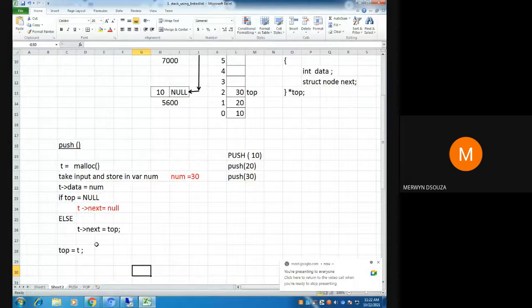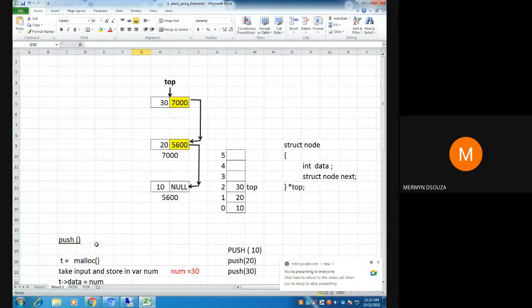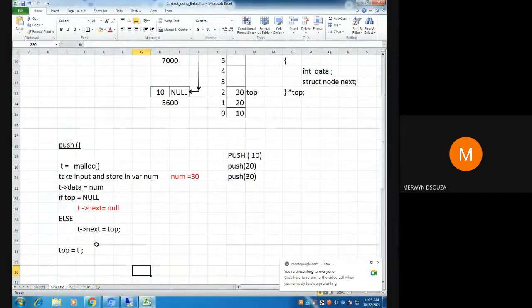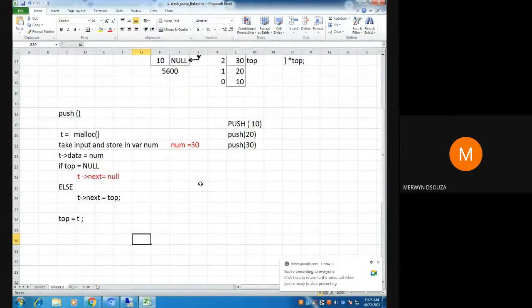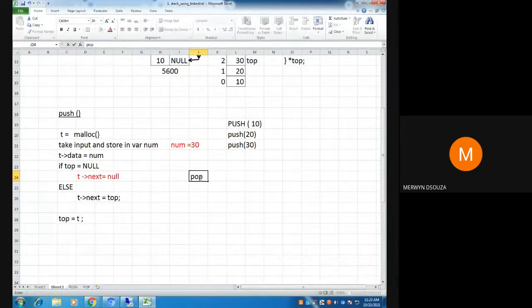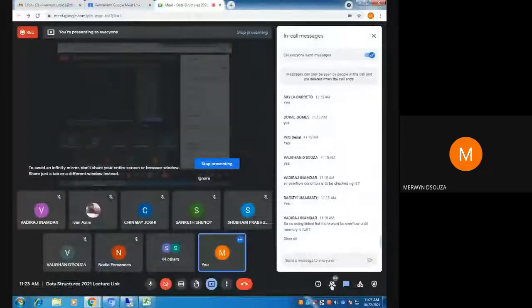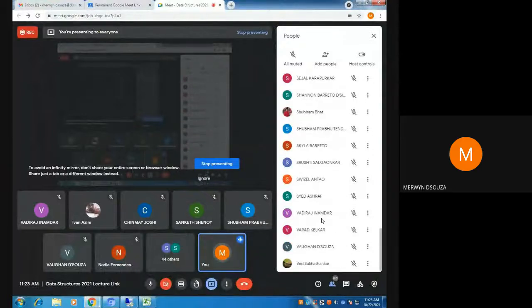Similarly, now if you want to do pop, what will you do? Let me write the code here for pop. Take the same example where we have already pushed 3 values. If you are going to pop now, which value is going to get popped?